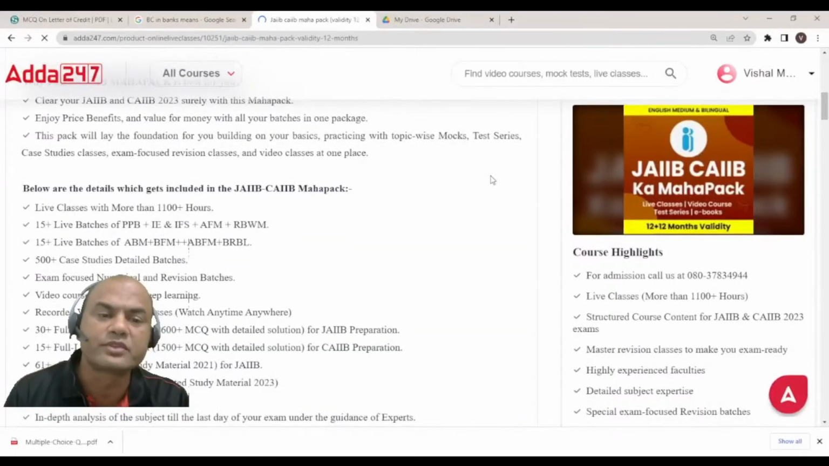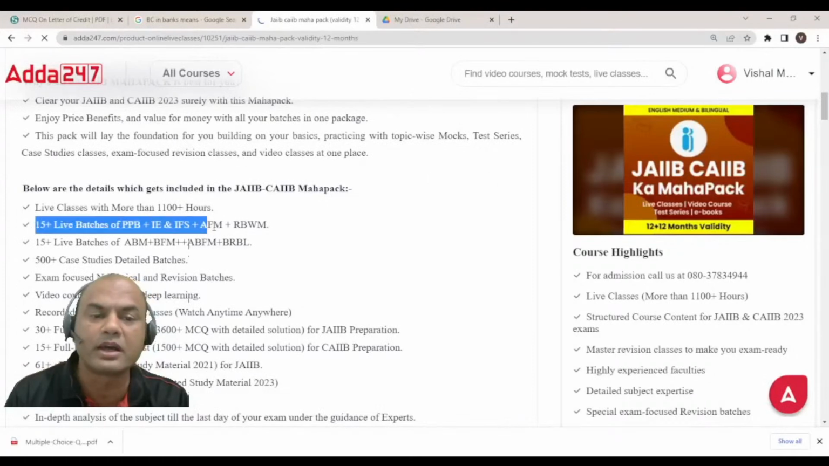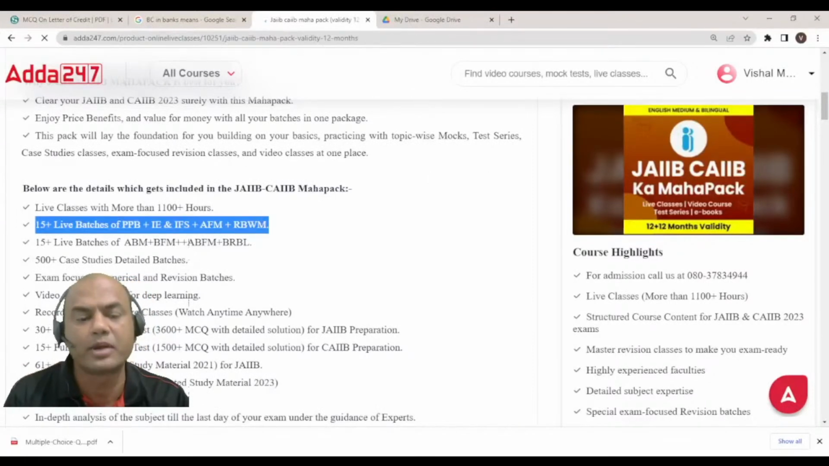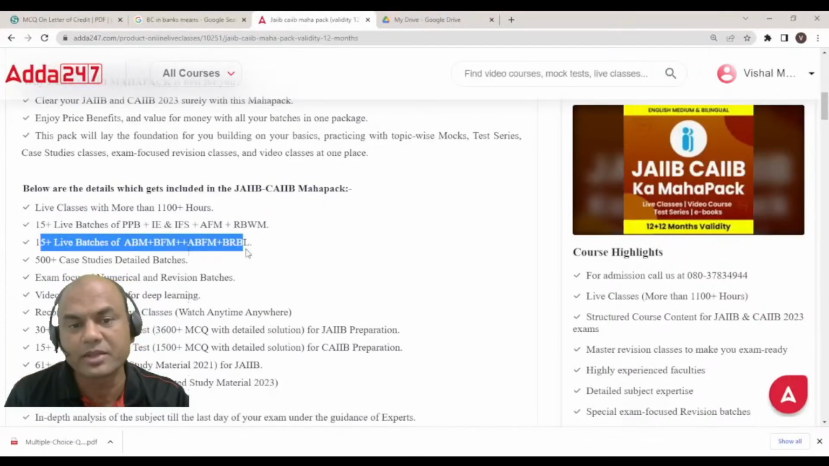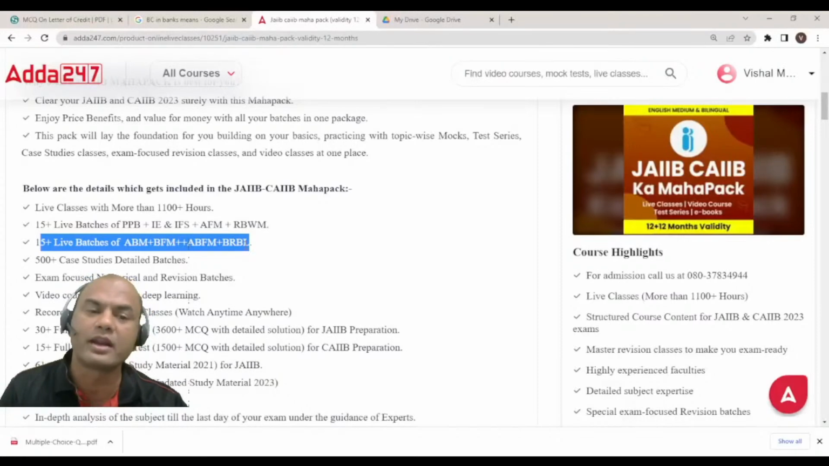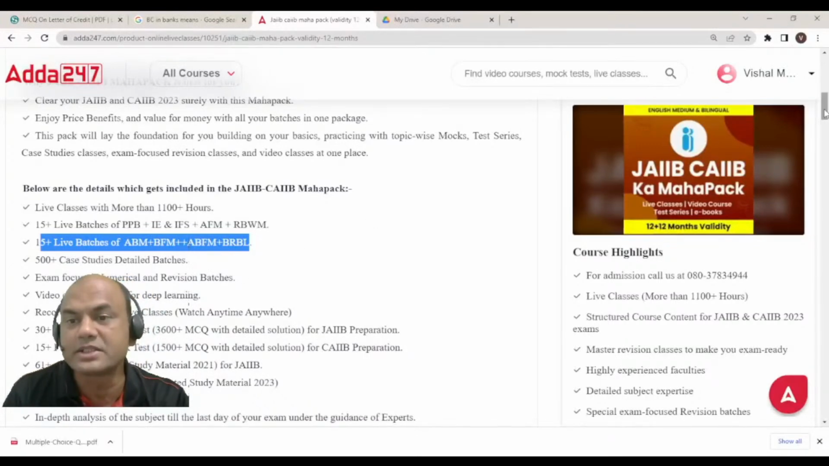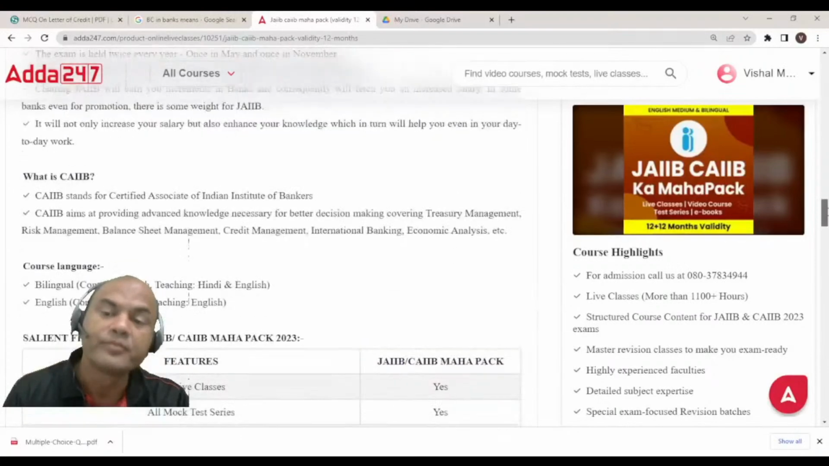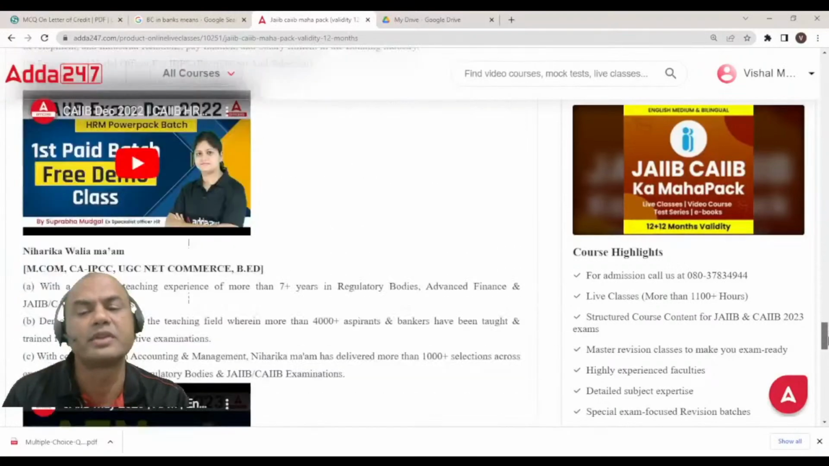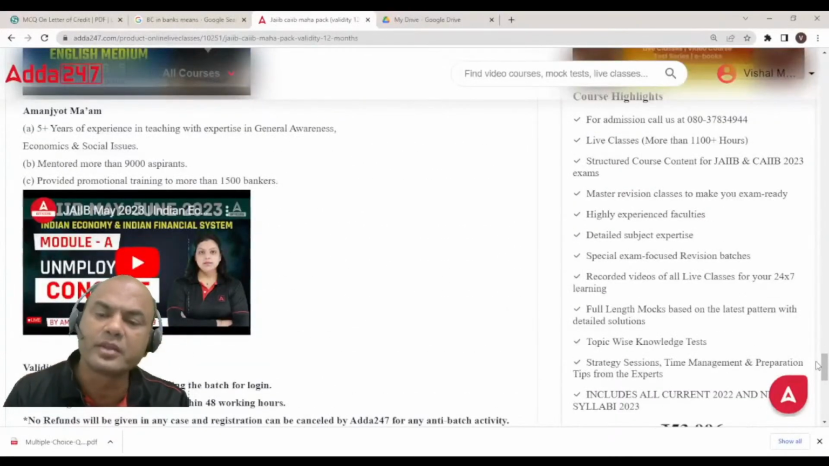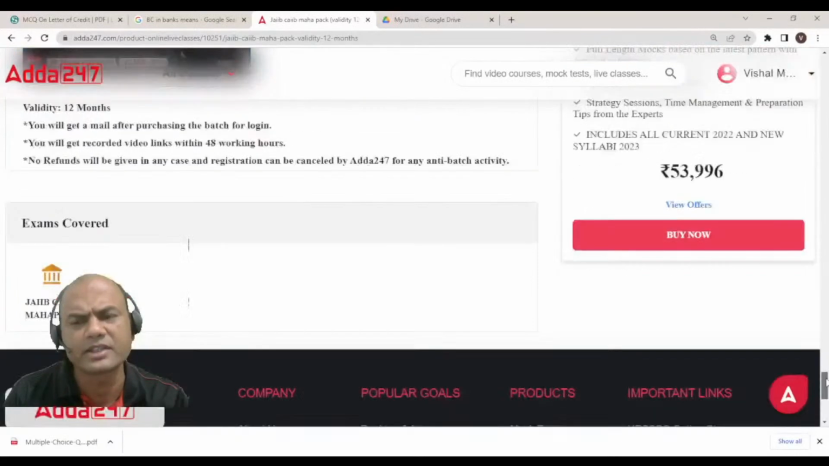What all is covered? See this: 15 plus batches for PPB, IFS, AFM, and RBWM, meaning for JAIIB 15 plus batches, and for CAIIB 15 plus batches. If you have these many batches, even if you attend each batch just a single time, you will learn it. So that's why go for these batches immediately. Recorded videos are available for all the batches. Ebooks are available, tests are available, everything is available over here.